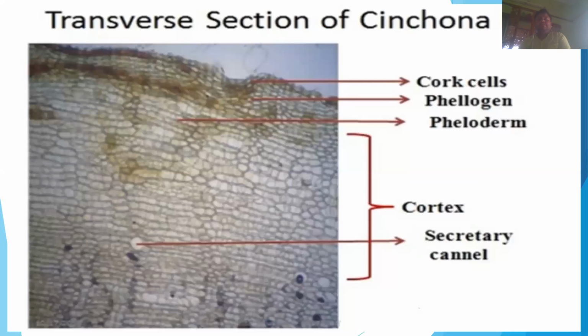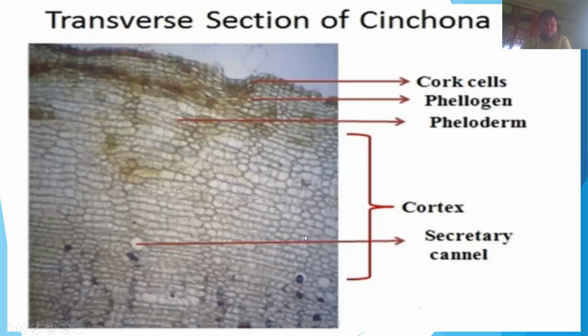Now, the transverse section of the cinchona bark under the microscope, and the identified microscopical structures. In the topmost section, the cork cells are there. Under the cork cells, the phellogen and phelloderm are there.